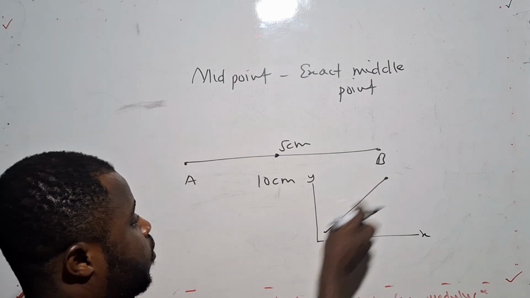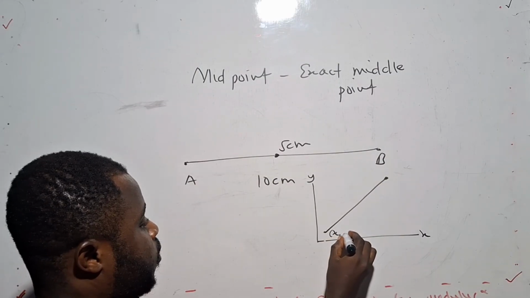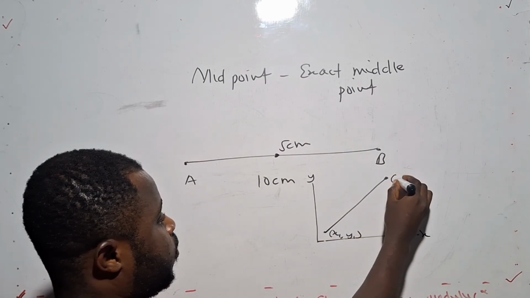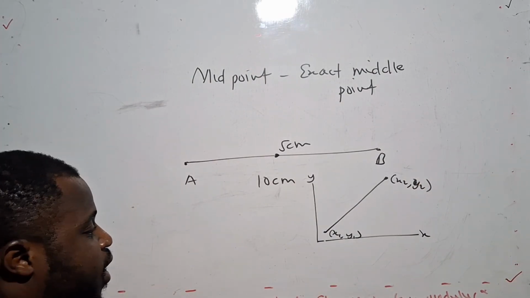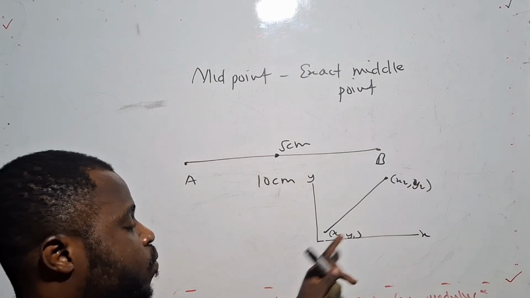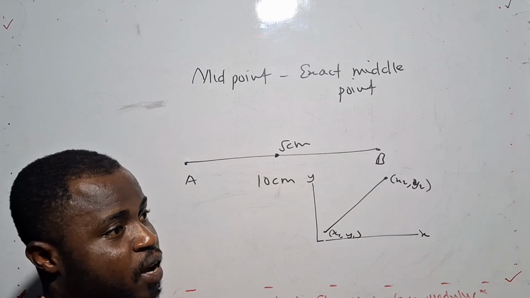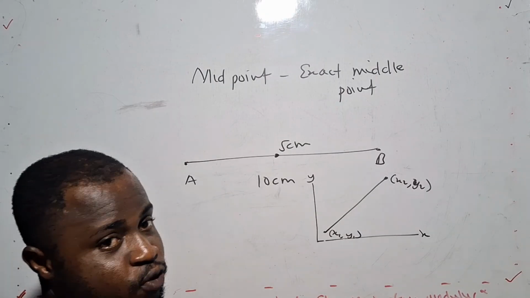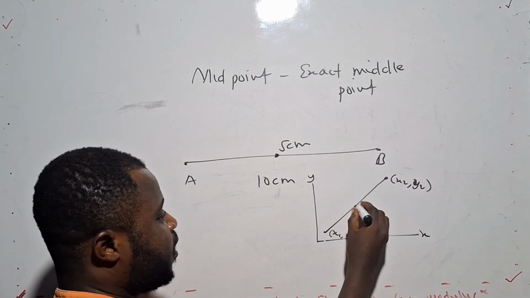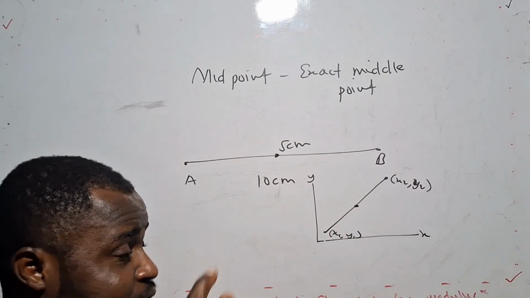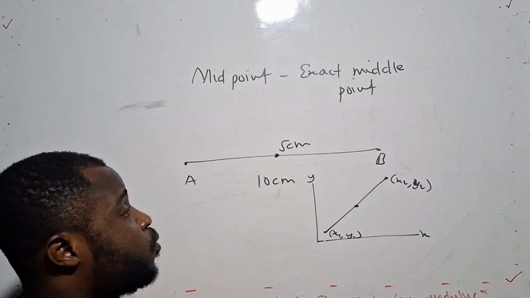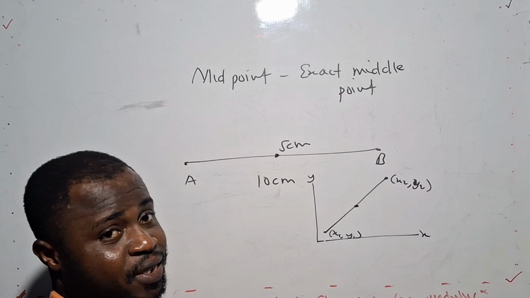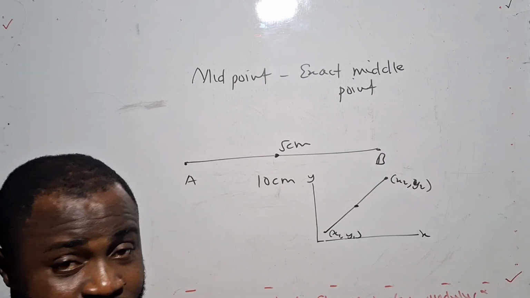You use the 2 points, the x and the y coordinates down here and the x and the y coordinate up. And when you use the formula, you are going to get exactly the middle. The coordinate you are going to get should be exactly the middle of this point. So when you talk about midpoint, basically that is how the idea is.